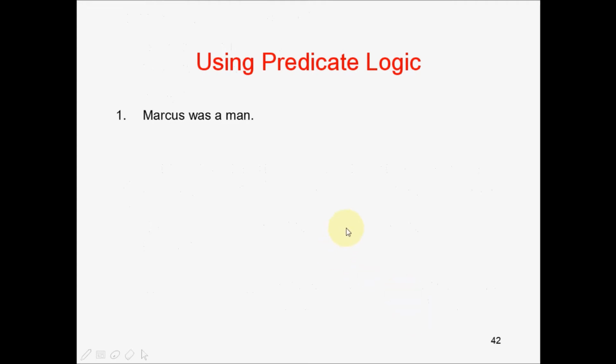Consider this sentence: Marcus was a man. Using predicate logic, this can be written as man(Marcus). Marcus was a Pompeian. Here Marcus is an object and Pompeian is a class. This can be written as Pompeian(Marcus), where Marcus is the object and Pompeian is the class to which it belongs.